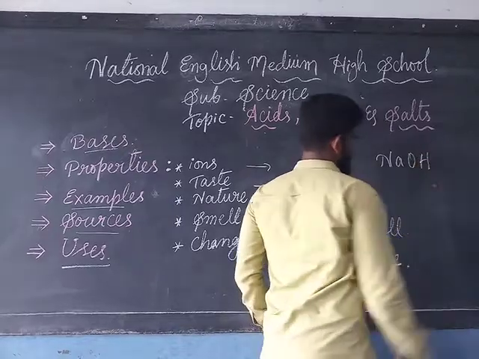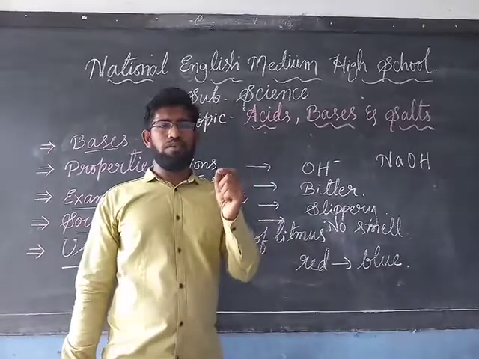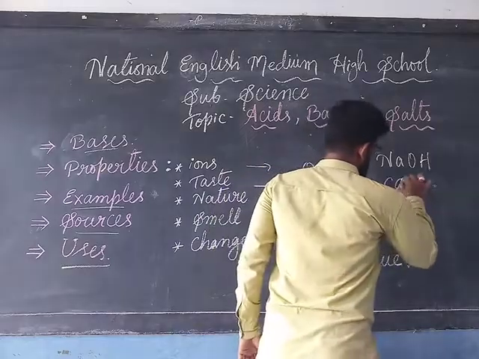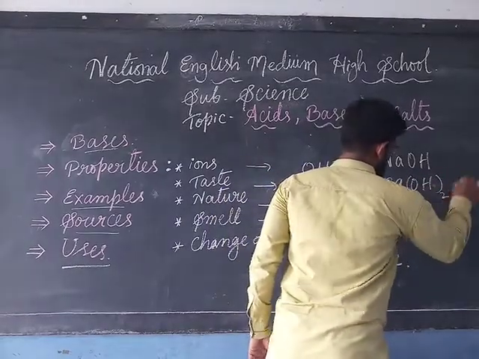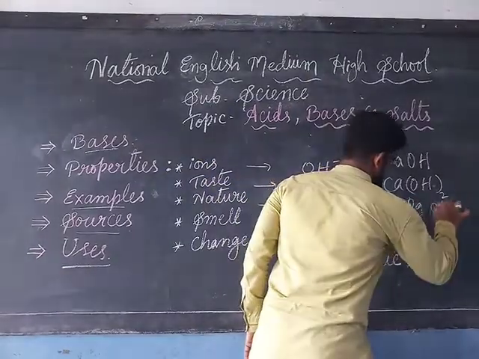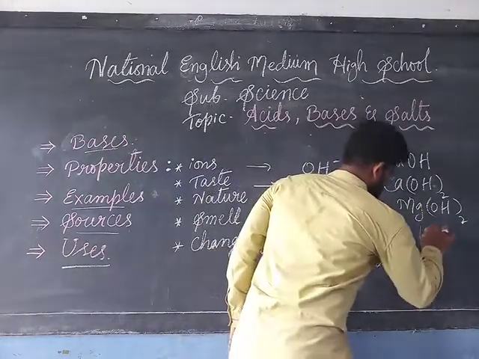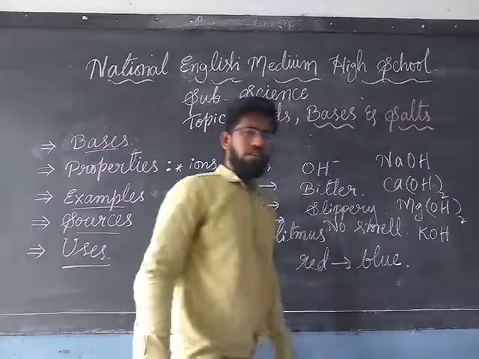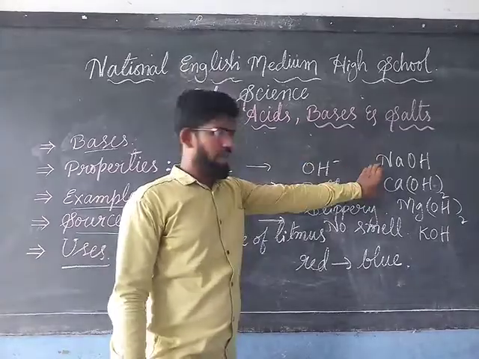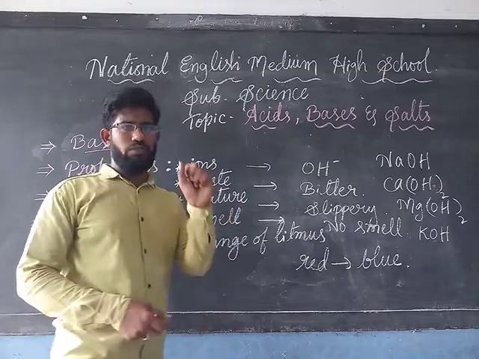sodium hydroxide, which has the chemical formula NaOH. So this is one of the best bases. Understood? Other examples are there. Calcium hydroxide, which we write as Ca(OH)2, like that, magnesium hydroxide, Mg(OH)2. Another example we can take is potassium hydroxide, which can be written as KOH. So these are some of the examples of bases: sodium hydroxide, calcium hydroxide, magnesium hydroxide, potassium hydroxide.